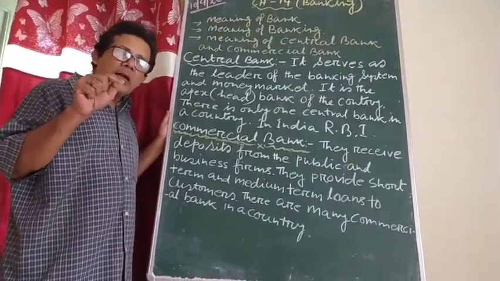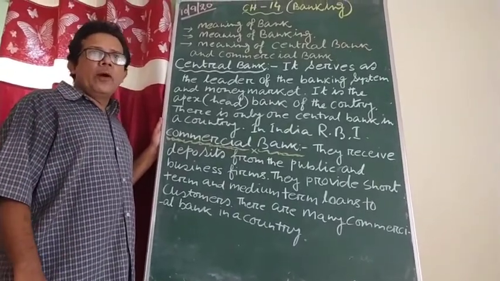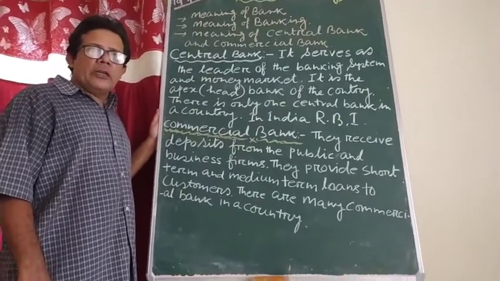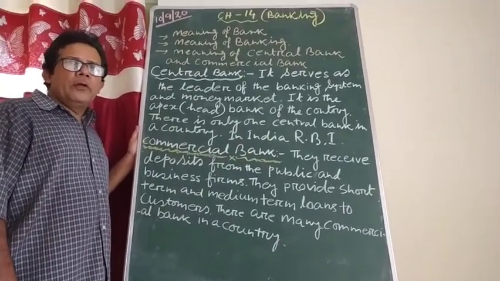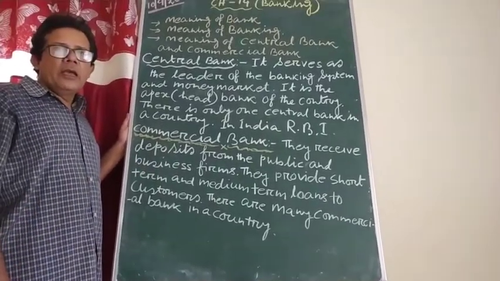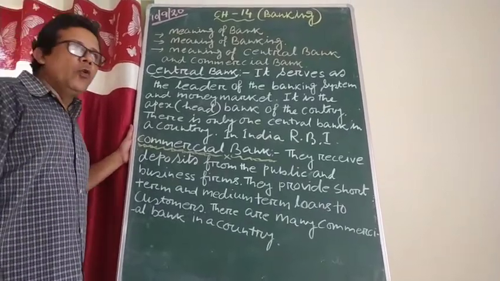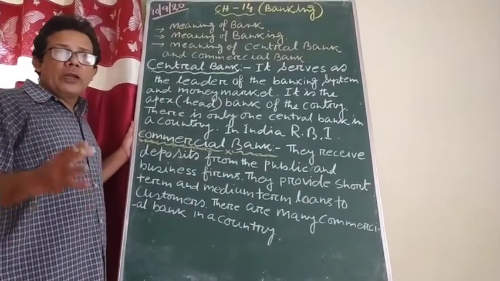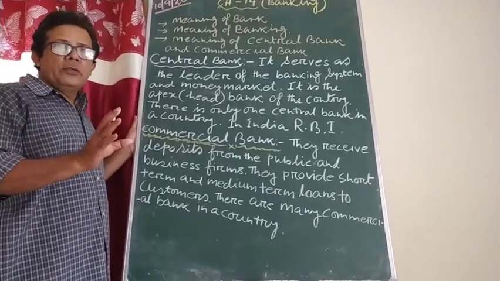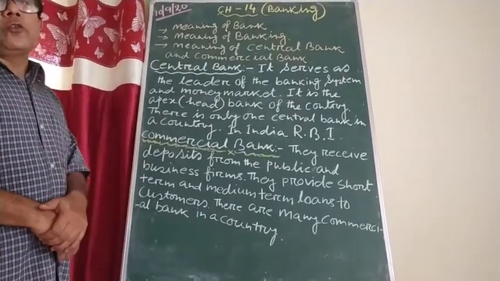What is a bank, beta? Bank is an institution where basically the public, the organization, the firm deposit their money, and whenever they need any kind of loan or advances, the loan might be short term, maybe for 1 year, 2 years, or maybe for a few months, or medium term, or long-term loans, they receive from there. That is what is called a bank.